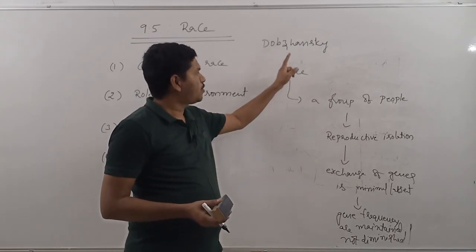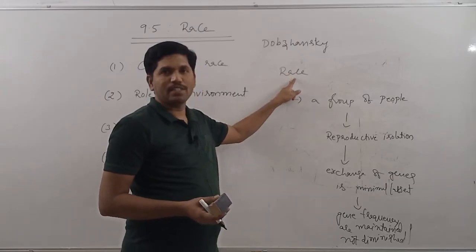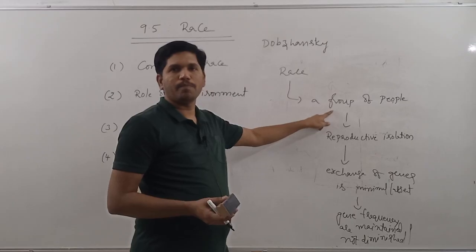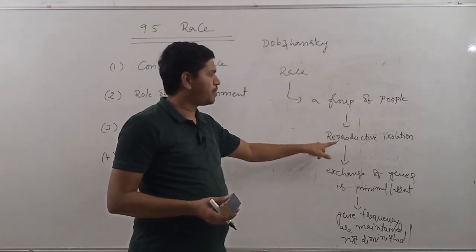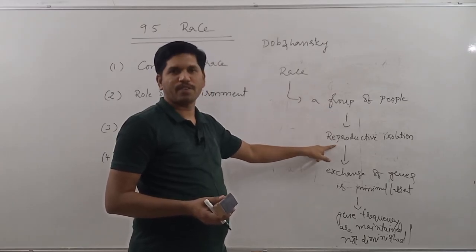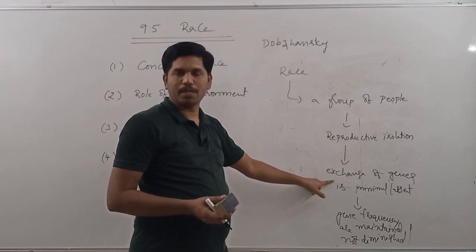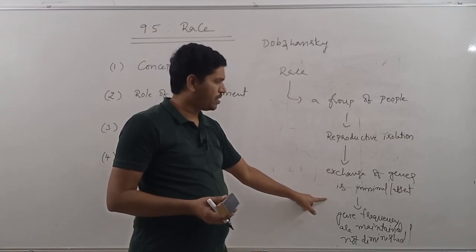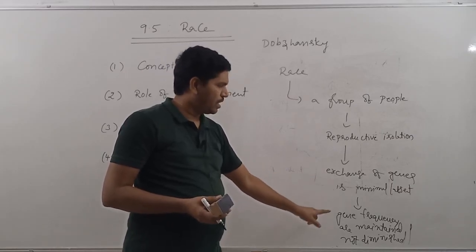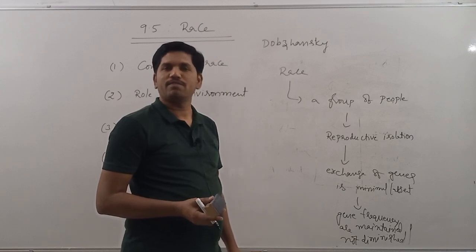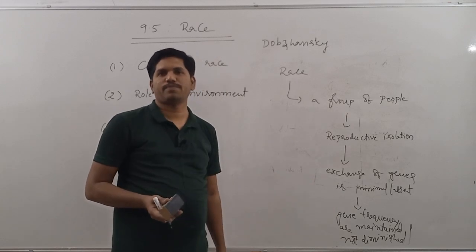See, according to Dobzhansky, race is nothing but a group of people characterized by reproductive isolation, because of which the exchange of genes is minimized or almost absent, because of which again there will be maintenance of gene frequency differences.